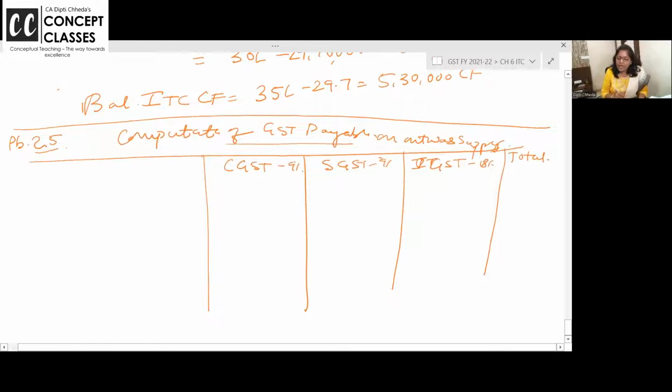Now you have sold intrastate. Intrastate. Within the state you have sold. How much you have sold intrastate? 8 lakhs. तो कितना आएगा? 9%. 72,000 CGST, 72,000 SGST, 1,44,000 is the total tax. You have sold intrastate. Now you have sold interstate.